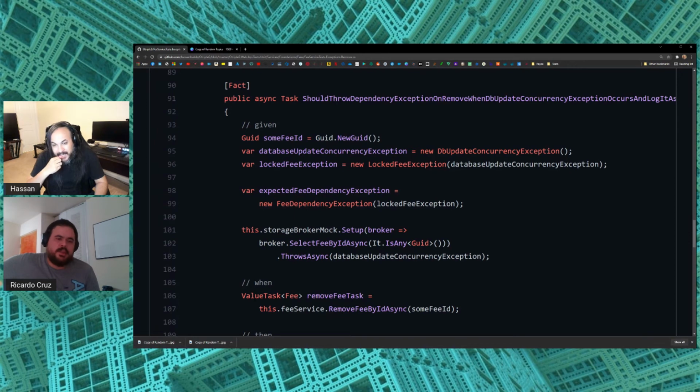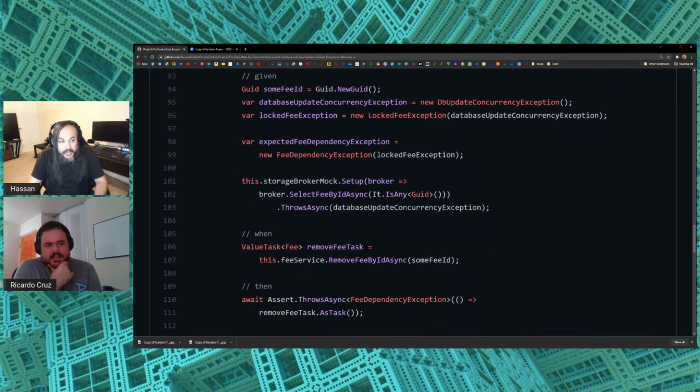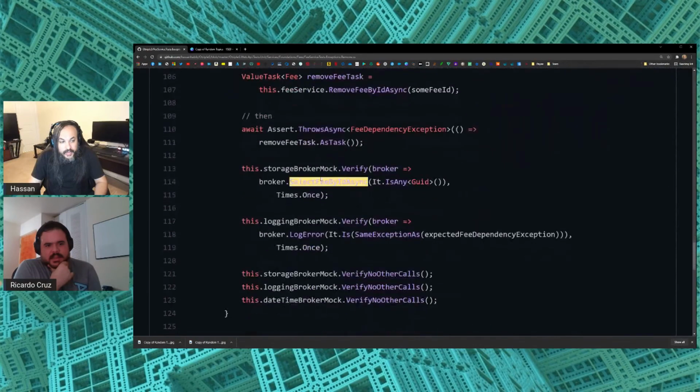Well, if you're trying to delete something that is locked, shouldn't you know the ID for that? Well, you're already passing that ID in, right? But more importantly, the message that's going to come back is the whole message. Hey, this is locked. So there's locked fee exception.